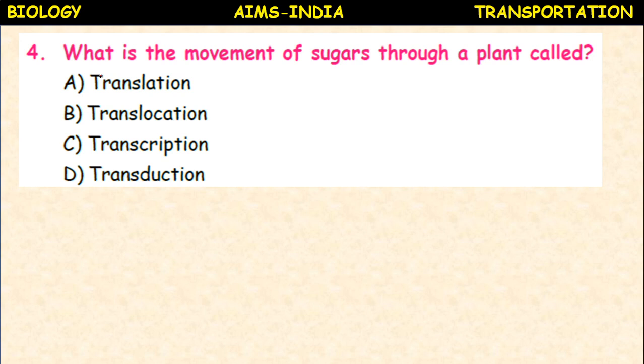Next, what is the movement of sugars through a plant cell called? Translation, translocation, transcription, or transduction? It is the translocation of organic solutes. Which tissue is involved in this translocation? Phloem tissue.